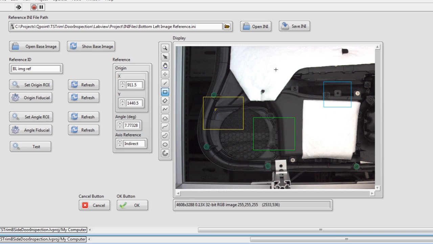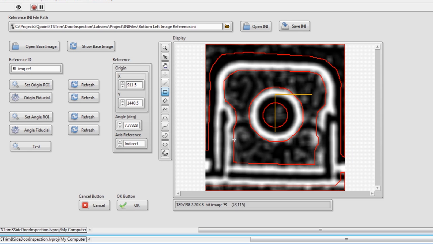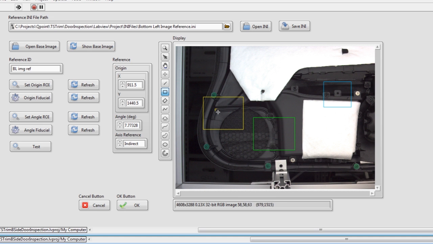Let's go back to the base image. This is the region of interest that it will be searching for this shape, and from that it's going to create a reference that is the X and Y, and then the angle from that point to the other pattern match.